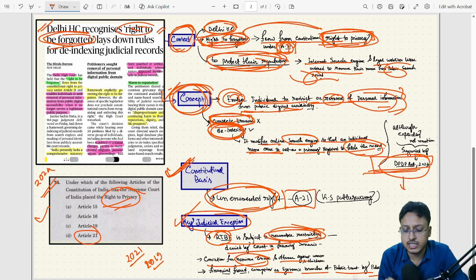In such a question, if they ask you to describe the term right to be forgotten, options will be given. So this type of question can also come. So these are the two main possibilities, and if a question comes, it will most probably be in this format. Okay, so be prepared for this and try to solve such questions. We already know the answer.